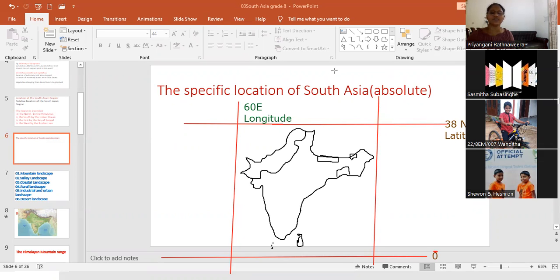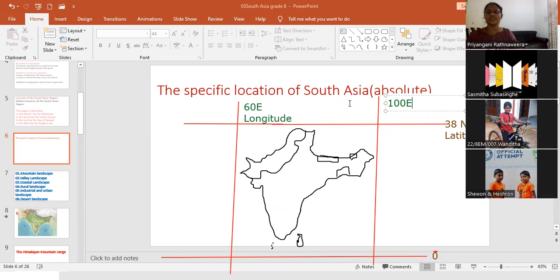What is the line here? 60 to 100. Here east or west? East.